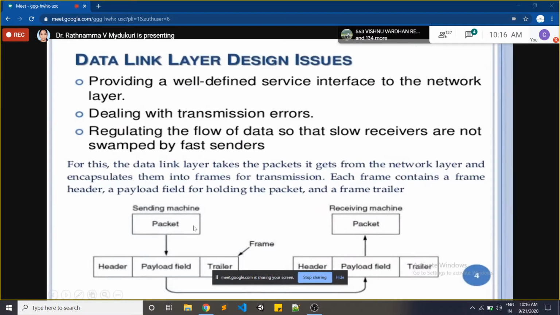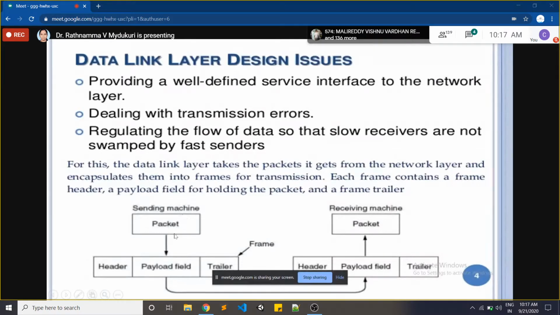For example, this is the network layer. I am asking, how does the data come to this network layer? From which layer does it come? Transport layer. So from the sender side, the data comes from the upper layers to the lower layers, and at the receiver side, it moves from the lower layers to the upper layers. You have to remember this point very well.